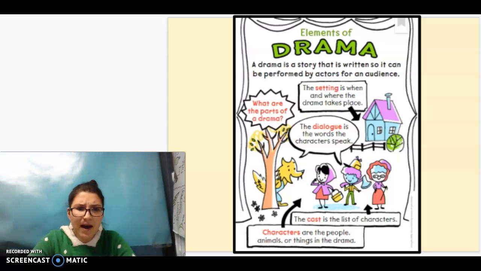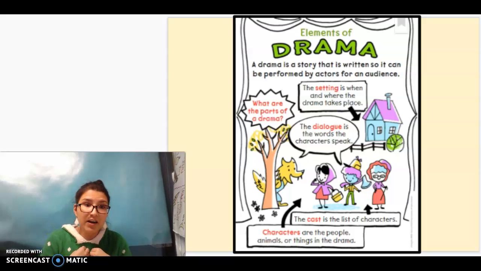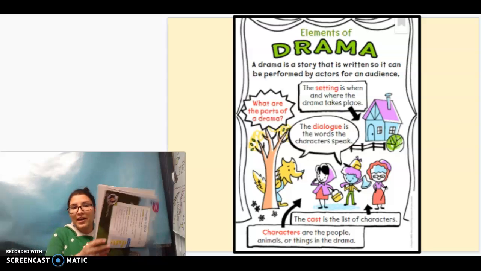Can you think back? What is a narrator? Are they a character in the story? No, they're not a character in this story. They're the person that is telling us, the audience, what is happening to these characters. They're giving us an overview, okay? All right, so that's something I want to point out, narrator. And what's the story we read on Monday?